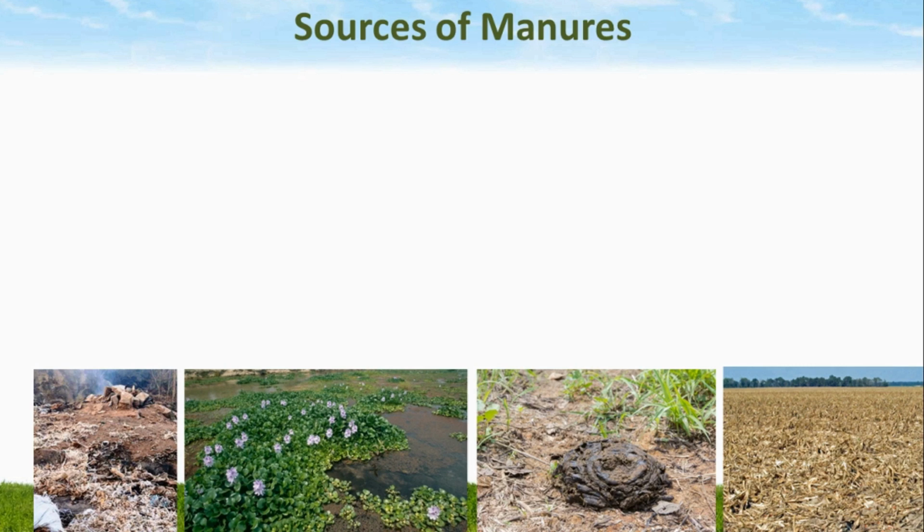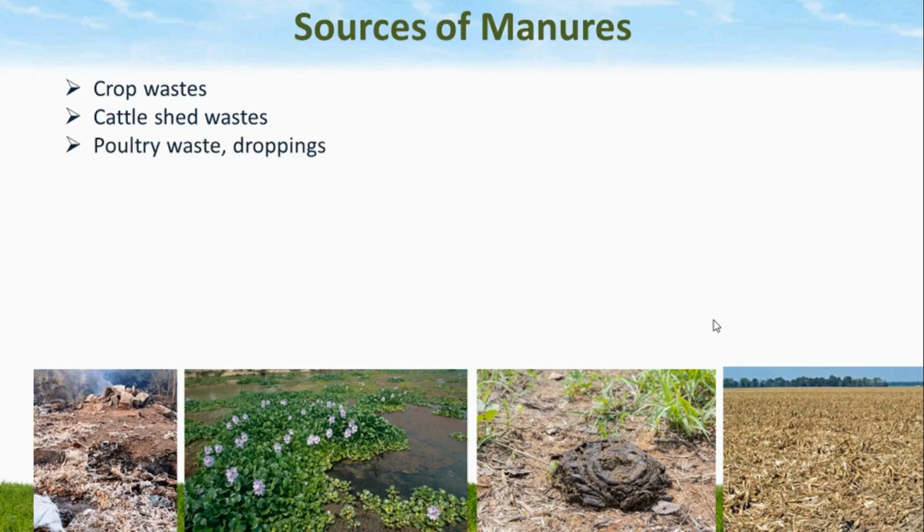Organic manure is derived from plant and animal waste used as a source of nutrients to plants. It is a natural form of fertilizer and is cost effective. The major sources of manures are crop waste. It includes different plant residues as well as sugarcane trash, stubbles and other related material. Then cattle shed waste. It includes dung, urine and slurry from the biogas plants. Then poultry litter, droppings of sheep as well as the goat.